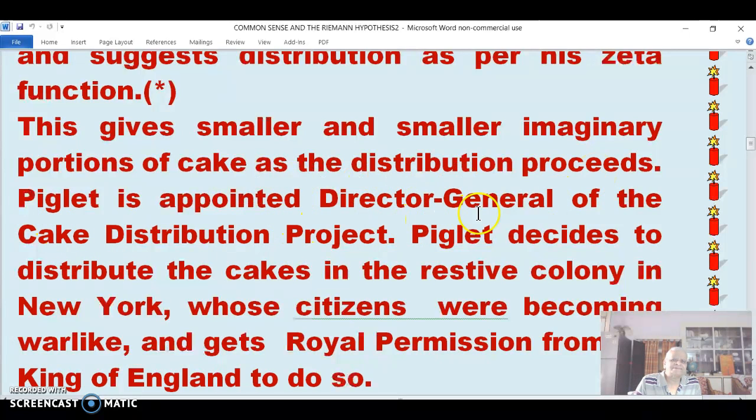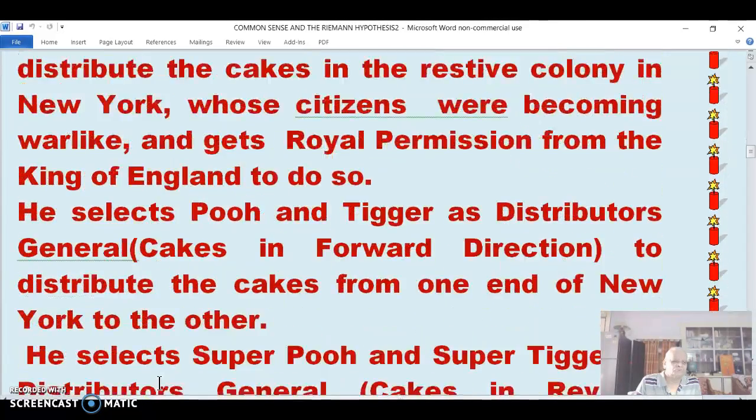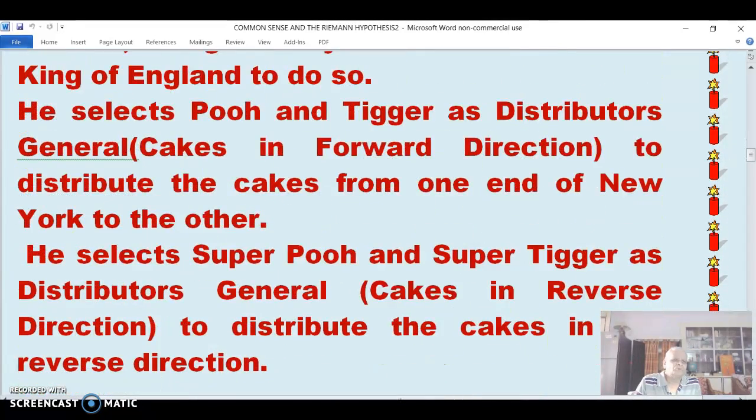Dirichlet is appointed Director General of the Cake Distribution Project for the Court of France. Dirichlet decided to distribute cakes to the colony of New York, his hometown, whose citizens were becoming warlike. So he gets royal permission from the King of England to do so. He selects the most important citizens of New York, poor and eager, and distributes cakes in the forward direction, from one end of New York to the other.